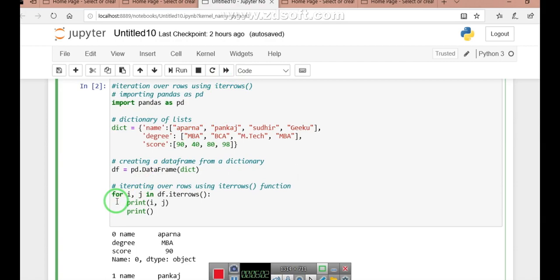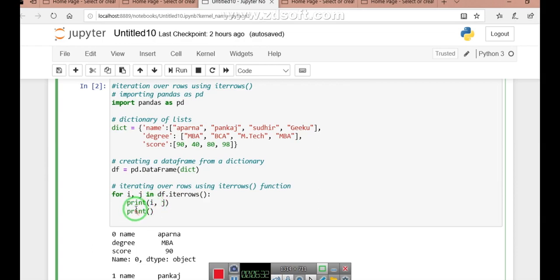What is iteration? We have discussed that iteration is a loop. We have already gone through the for loop in the basics. So for, we have taken two variables i and j. For i, j in my df, which stands for data frame, and now accessing its rows using the iterrows method, and then continue this loop by print i, j, representing its rows and columns.